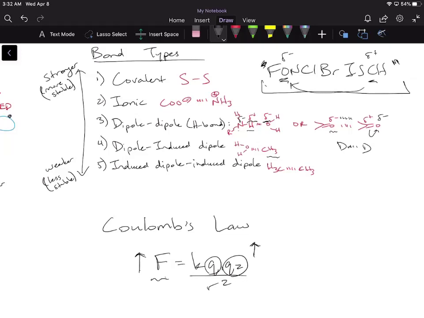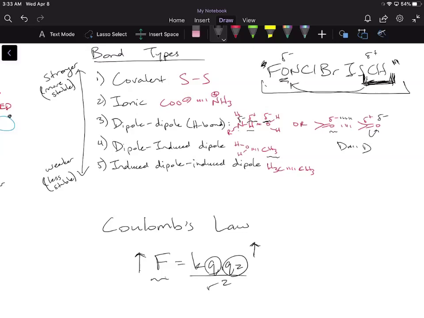But notice how for the induced dipole, we have atoms like a CH3 or hexanes or anything that's nonpolar, okay? We're saying that because their electronegativities are roughly the same, there's not going to be a really large charge separation, so it's kind of like a smaller partial charge, and that's why we say it's a temporary partial charge and it's an induced dipole. Okay, so because these are closer together, we're going to say it's a smaller partial charge and it's going to form a weaker bond. And then the weakest bond is an induced dipole bond. And notice how again two CH3 groups, both of them have electronegativities that are very similar.